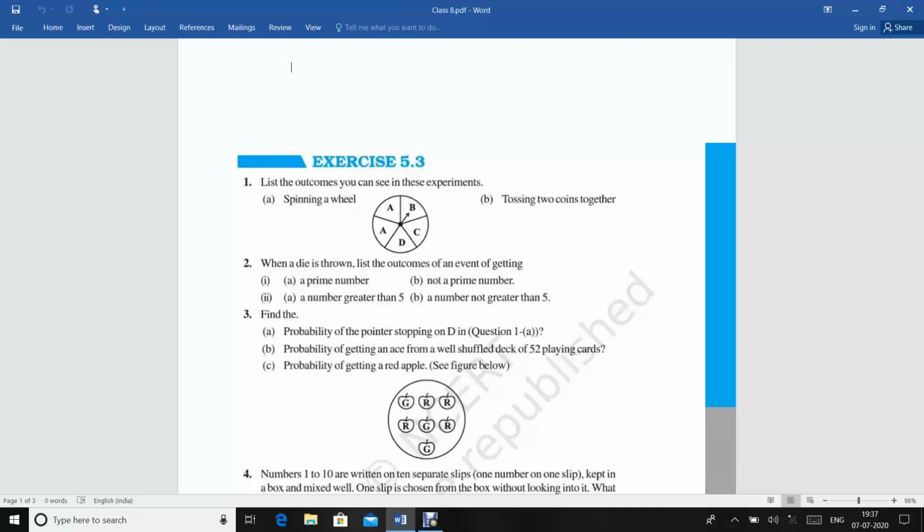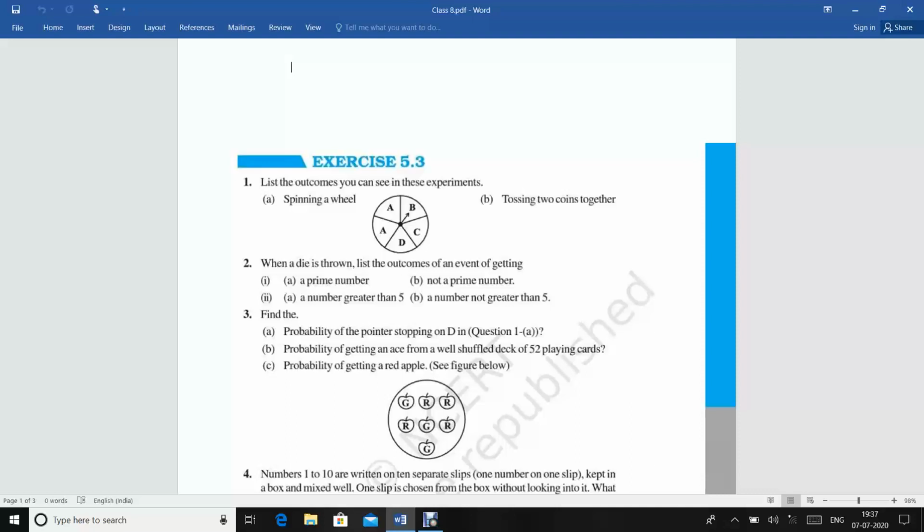Suppose we are throwing this die, any of the 6 faces will come up bearing the number 1 or 2 or 3, 4, 5 or 6. So these are called random experiments.